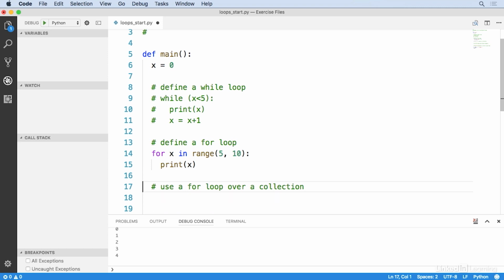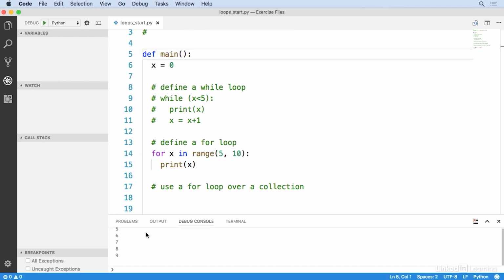Python's for loops are what are called iterators. In this case, I want to have x loop over a range of numbers. I use the range function to give me that range of numbers. So I've got a range going from 5 to 10, and I'm going to print x each time. So it's probably easier to understand this once you've seen it in action. So let's go ahead and save, and then I will run this.